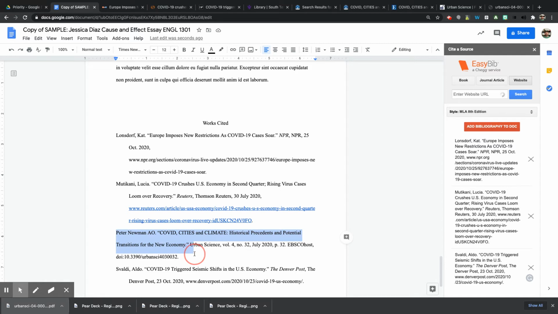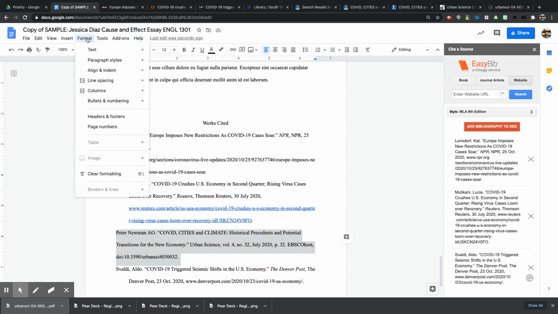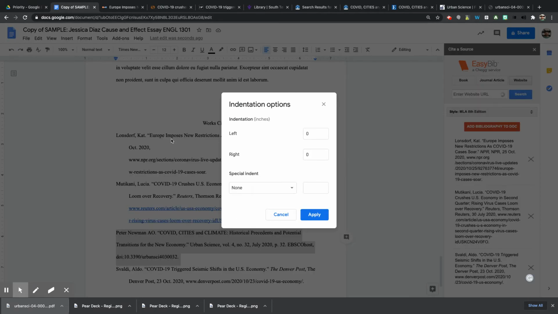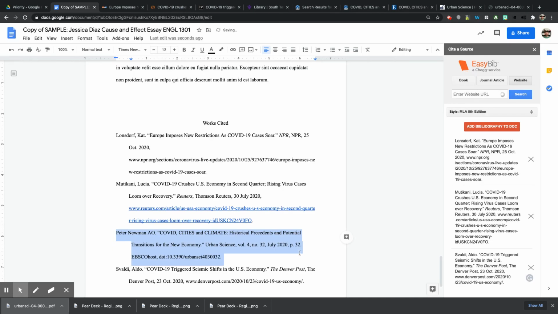So I need to highlight this, and I can go to Format, Align and Indent, and then I go to Indentation Options, and I go to Special, click Hanging, and then click Apply. And what it does is it makes it look like all the rest of them.